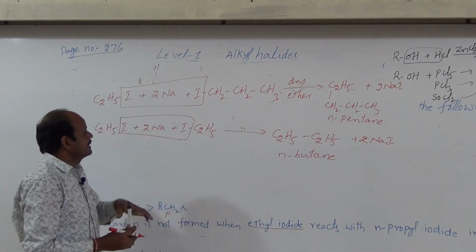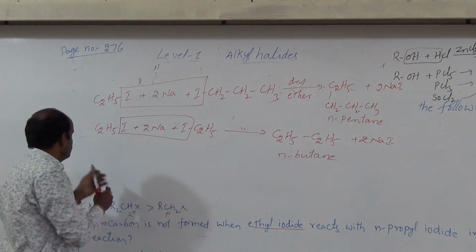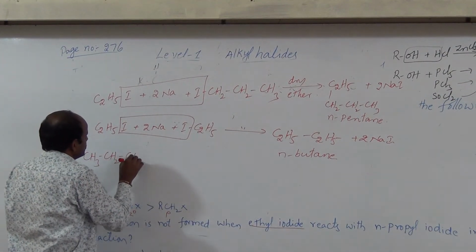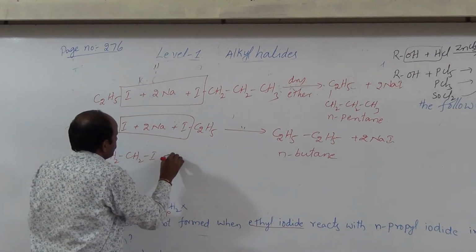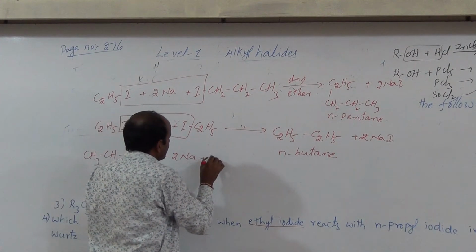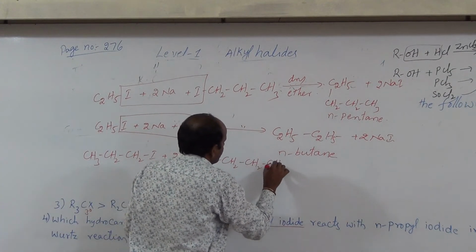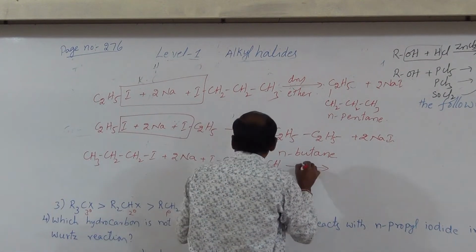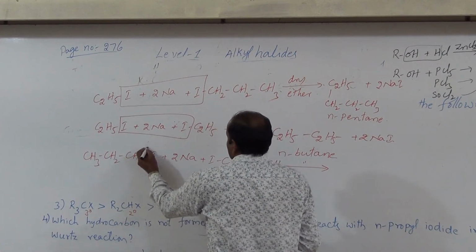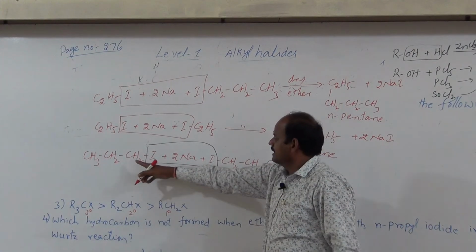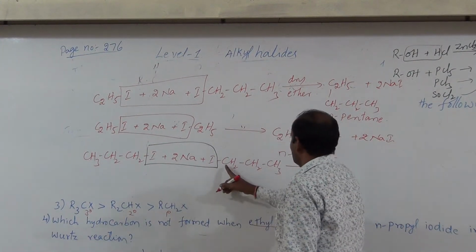And if you take an excess amount of N-propyl iodide only, CH3, CH2, CH2I. When N-propyl iodide reacts with sodium, then what happens here? These are removed. Then this propyl group attacks this carbon.